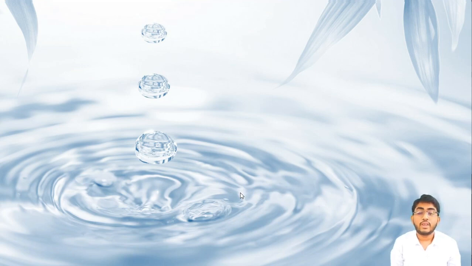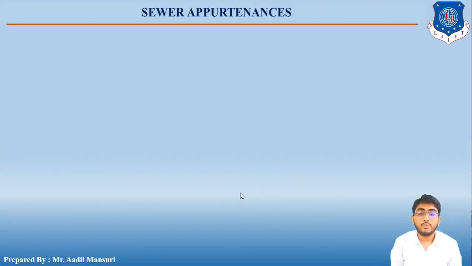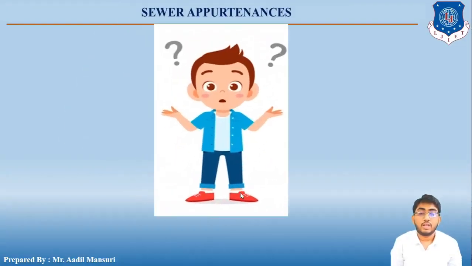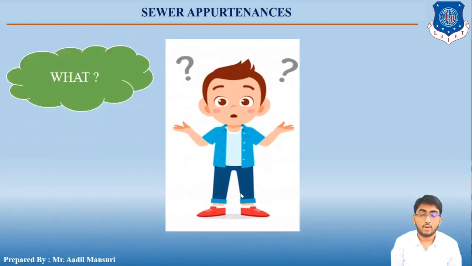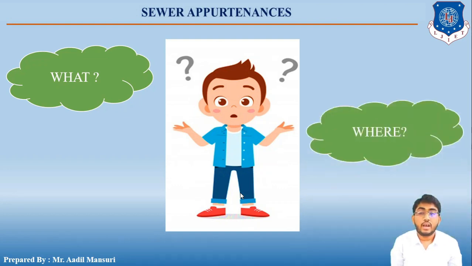So today we are going to start with the next topic, that is the sewer appurtenances. Okay, so let us begin. So the first question, what is the meaning of sewer appurtenances? Sewer appurtenances are actually the structures which are laid along the sewer line. Then another question, where are they located?